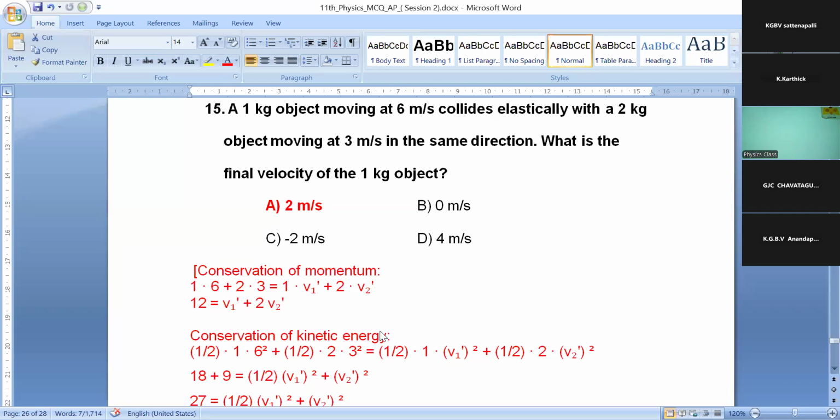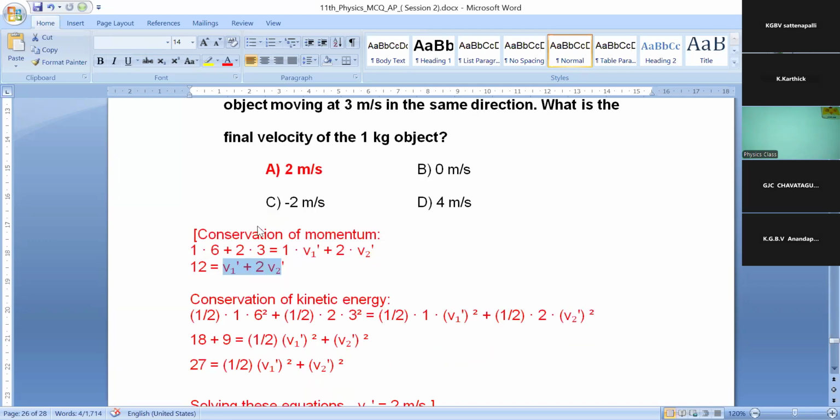We don't know the value of the final velocities, so we can write them like that, or you can use some other letters. So 1 into 6 plus 2 into 3 gives 12, and 12 equals v1 dash plus 2 v2 dash.